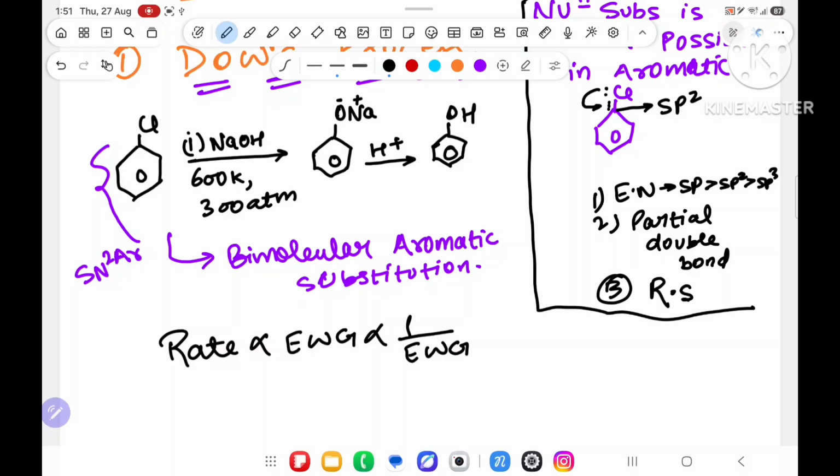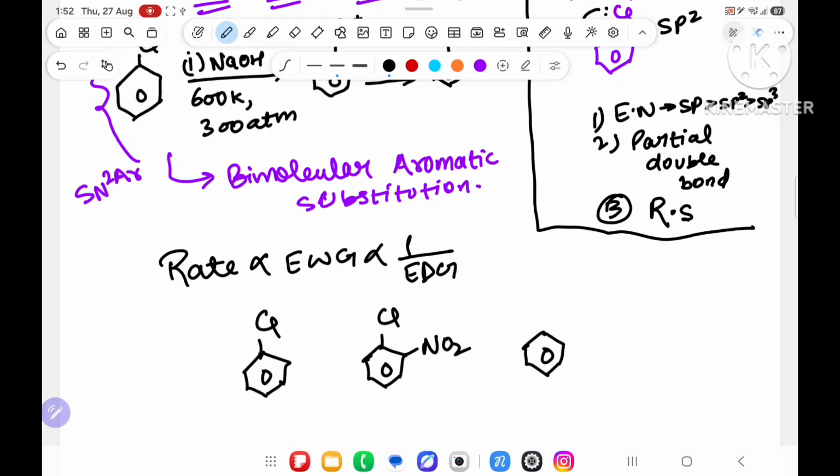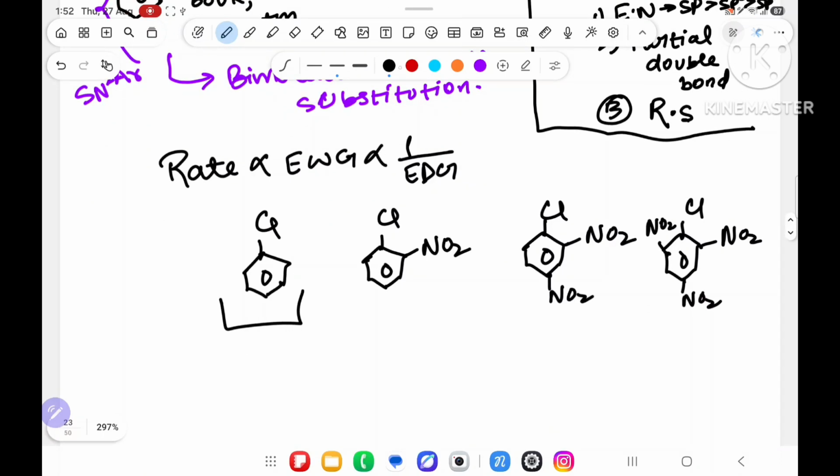electron donating group. Inversely proportional to electron donating group means, suppose you have taken simple chlorobenzene, or you have taken ortho-nitrochlorobenzene, or you have taken ortho-para-dinitrochlorobenzene, one NO2 here, one NO2 here, or you have taken Cl, over here NO2, over here NO2, and over here NO2. Whenever you will react all this